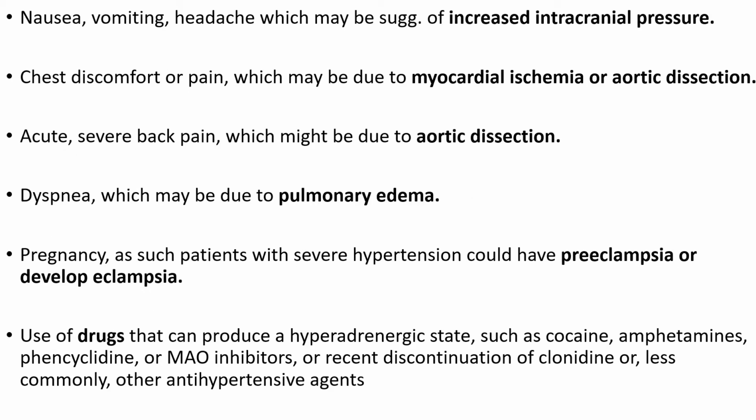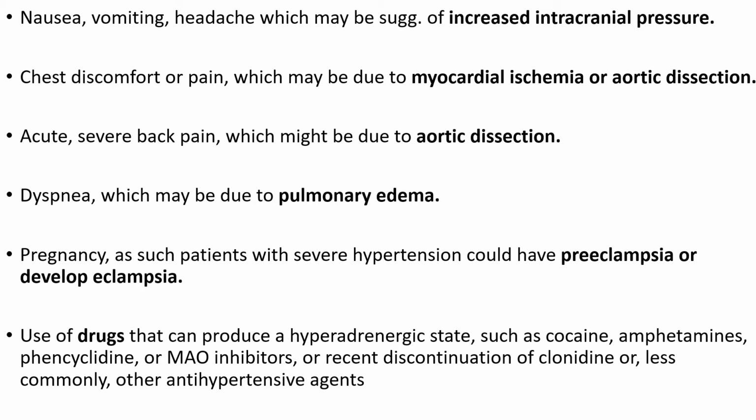Symptoms such as nausea, vomiting, and headache may be suggestive of increased intracranial pressure. Chest discomfort or pain may be due to an MI or aortic dissection. Also, acute severe back pain. This is one of the things which we might miss out. It could be due to an aortic dissection. Dyspnea, which could be due to pulmonary edema.